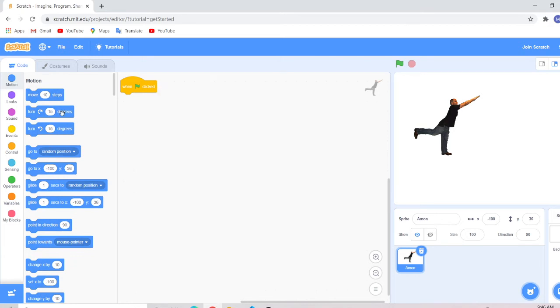This is just the start. So I'll start with some motion. I'll just make it move 10 steps. And here he goes. Here he went. And also you can make him go not just 10, you can make him go 100 steps if you want.